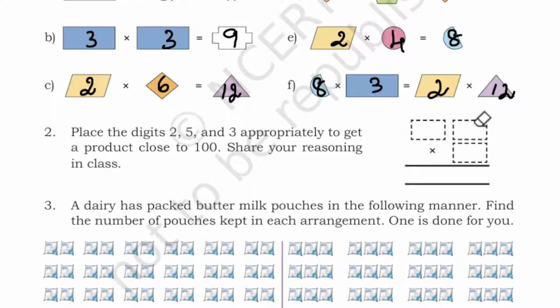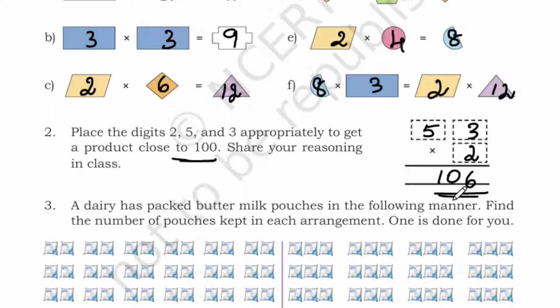So I'm going to remove and change the numbers. Now I'm going to write 5, 3, 2. 53 into 2. So 3 twos are 6, 5 twos are 10. Yes, now we are getting 106, which is close to 100.